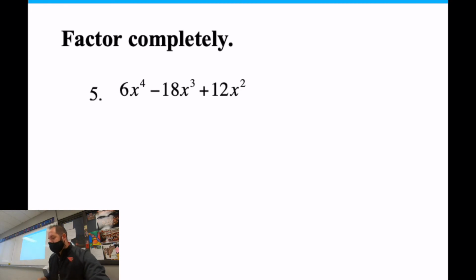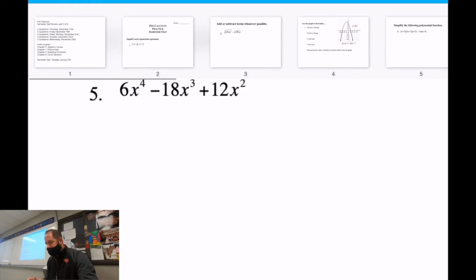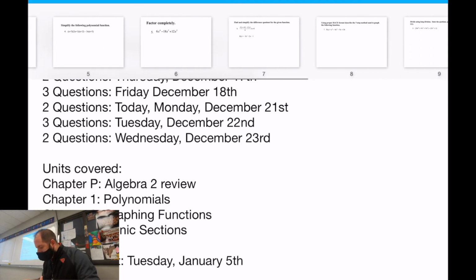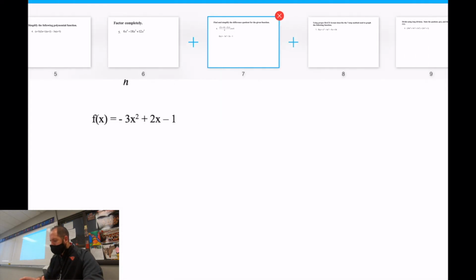Okay, what we're going to do today, we have 2 problems, as you could tell, right? There's 2 problems we have to cover. So if you can see this, we're doing 2 questions. We're doing problems 6 and 7 today, as you can see from our outline. So let's just jump right in there. We're going to jump into problem number 6 and work our way to the end here.